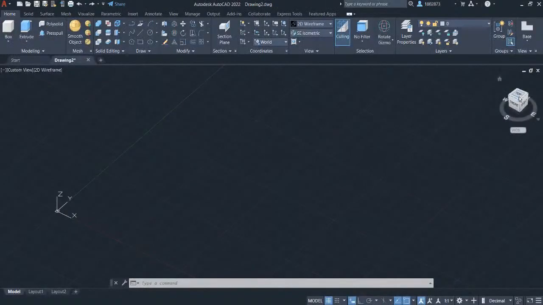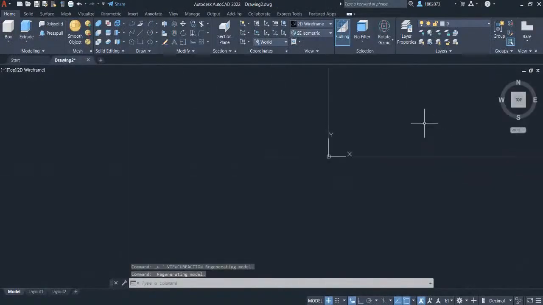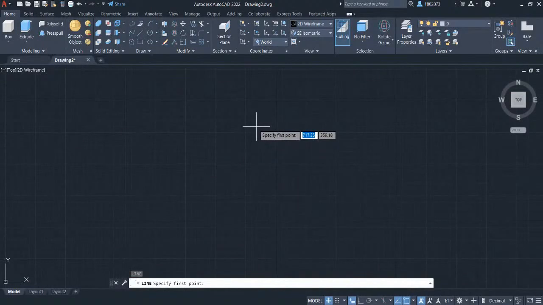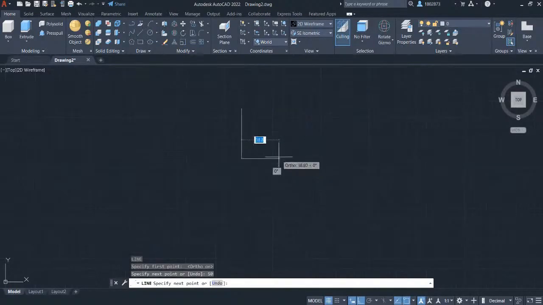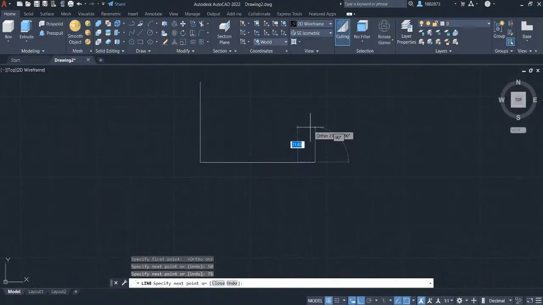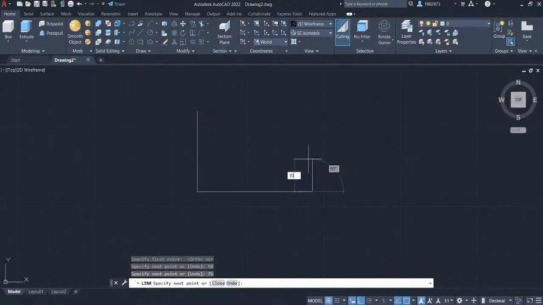Let's head over to the view cube and select top, zoom out, and pan over here. Press L for line and press enter. Press F8 to enable ortho mode. Left click here and key in 50. Hover your crosshair here and key in 75. Hover your crosshair here and key in 10. Press enter and press escape.